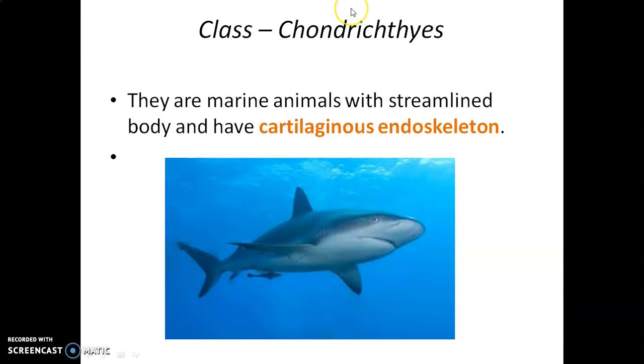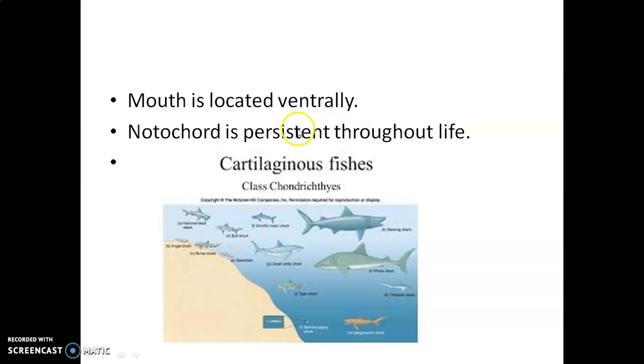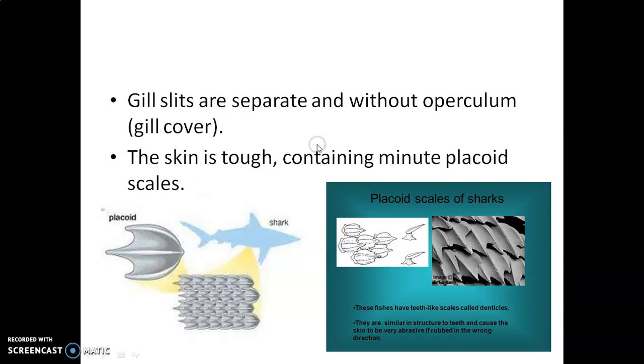Okay. Now let's discuss about superclass Pisces. In superclass Pisces, there are two classes. The first class is class Chondrichthyes. They are marine animals with a streamlined body and have a cartilaginous endoskeleton. That's why Chondrichthyes are termed as cartilaginous fishes. Okay. Mouth is located ventrally. Notochord is persistent throughout life. Gill slits are separate and without operculum. Operculum means the gill cover.